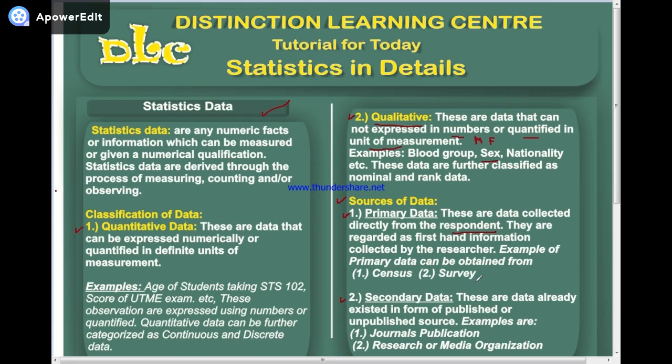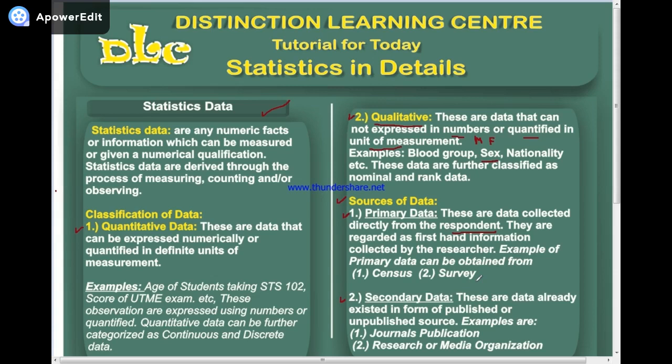Now, let me give this as an example. Let's say you are working on the total number of secondary school students in Ogun State. If you want to embark on primary data, what are you going to do? That means you will need to go to schools one by one and count all the students in each school.